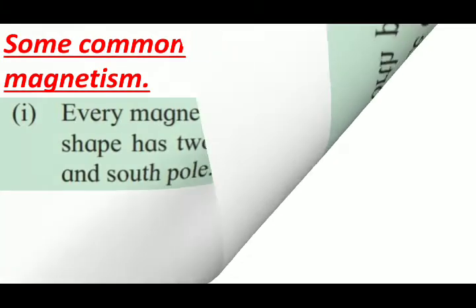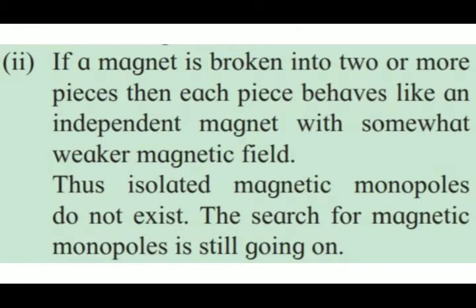Number 2, if a magnet is broken into two or more pieces, then each piece behaves like an independent magnet with somewhat weaker magnetic field. Thus, isolated magnetic monopoles do not exist. The search for magnetic monopoles is still going on.